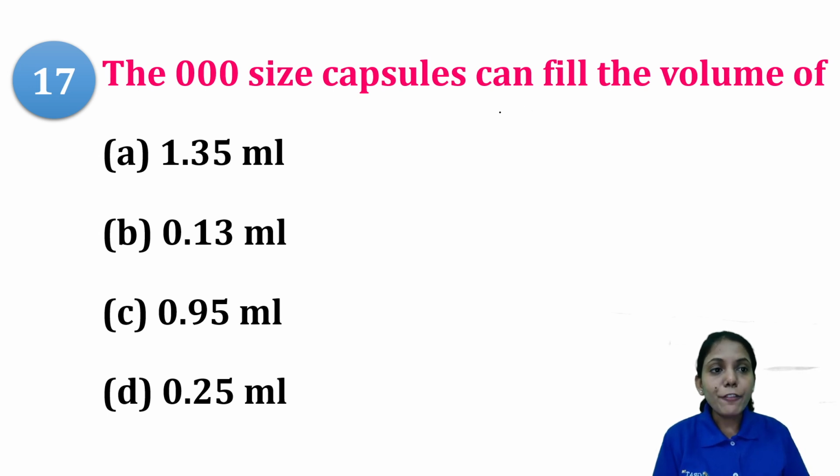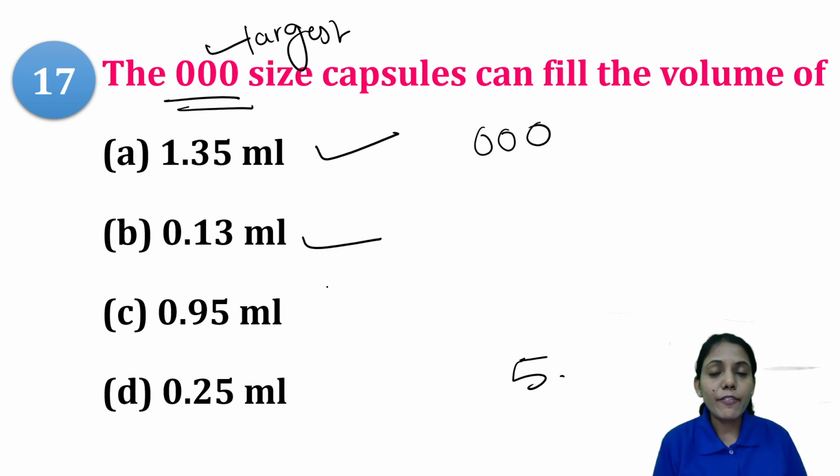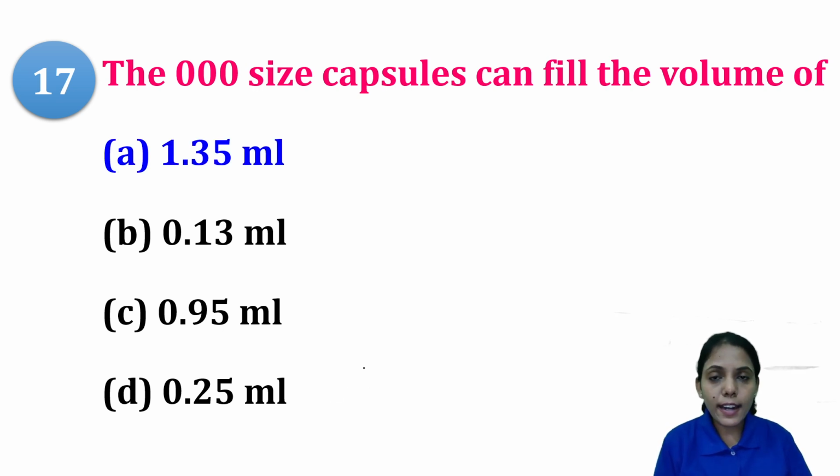000 size capsule can fill the volume of? Now 000 is the largest size. Although the numerical value is less, 000 is the largest, and 5 is the smallest. In between also you have others. So if you see the option 1.35 ml, that is largest. So 000 can occupy the largest volume of 1.35 ml. So A is the right answer. 0.13, no, it is not right. In fact, that is the smaller one. 0.95, 0.25. So option A is the right answer, that is 1.35 ml.